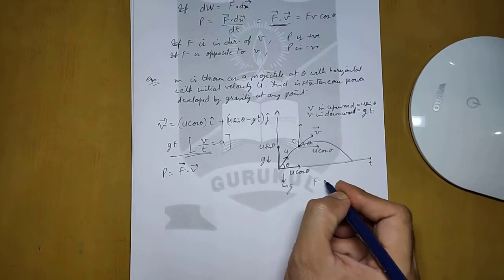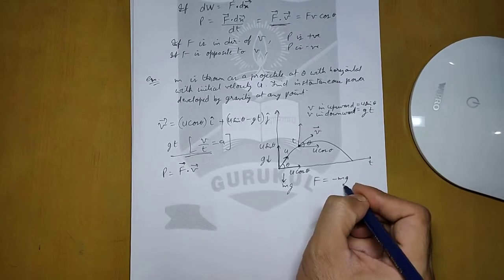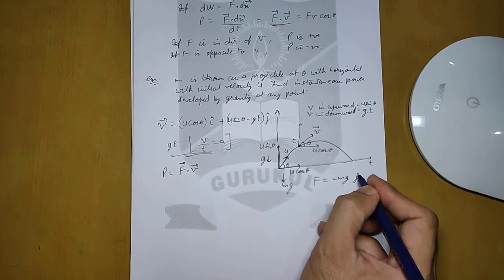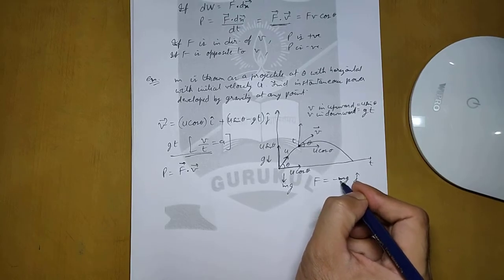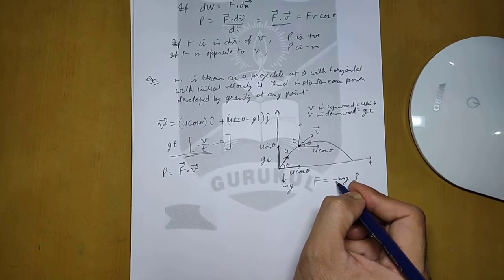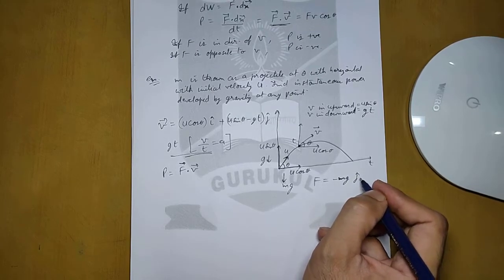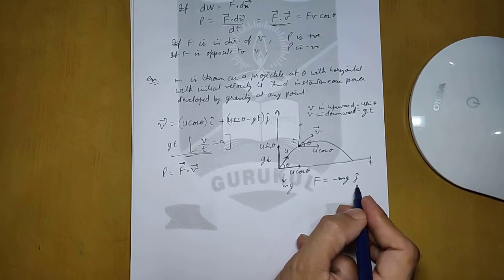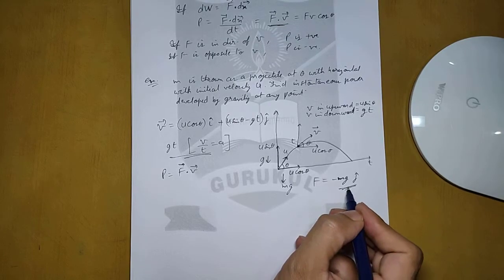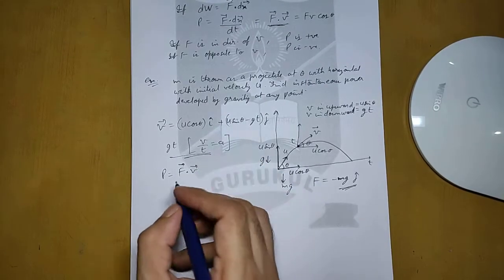So we can say that the force is minus mg j cap. Mg is the force, it is in negative direction, downward direction, so minus, and it is in y direction, so j cap. So to find the instantaneous power, we have to find the dot product of this force and this velocity.